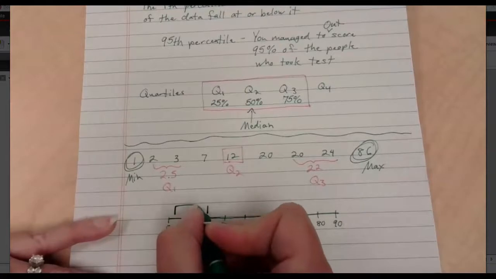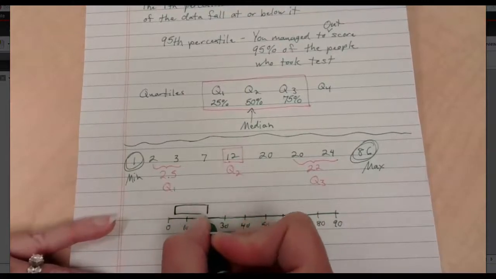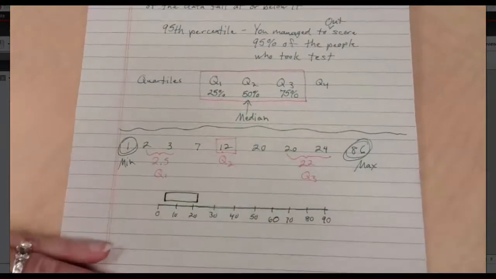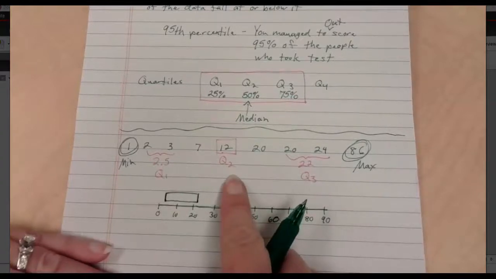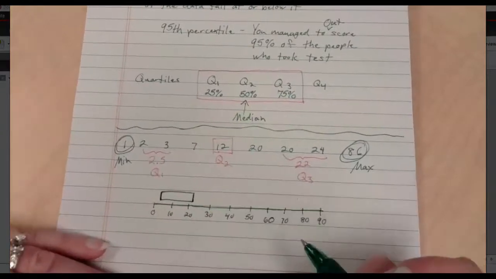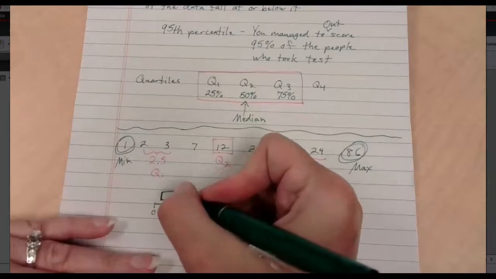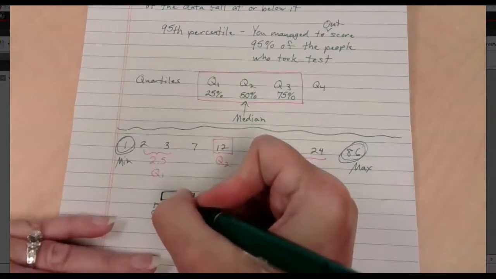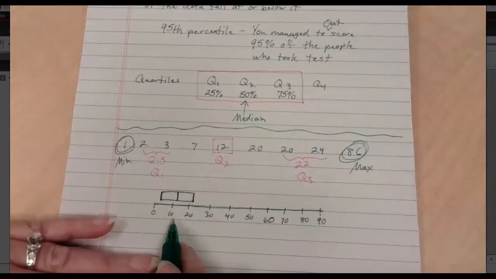So Q1 and Q3 create the box part of my box and whisker. Well, what do I do about the 12 then? The 12 goes as a line in the midst of our box, about where 12 would be.